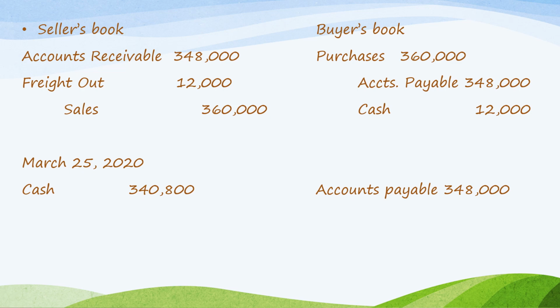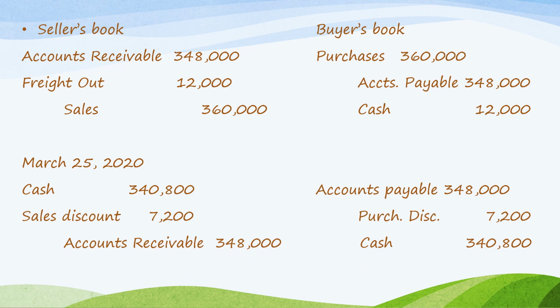360,000 times 0.02, which is 7,200, and then deduct from the value of the accounts receivable, which is 348,000. So that's why the cash received by the seller is 340,800. And then the sales discount of 7,200, which is debited, and credit accounts receivable 348,000.